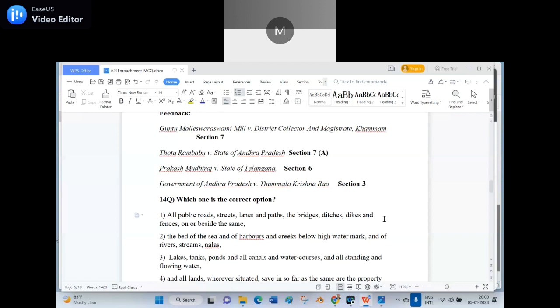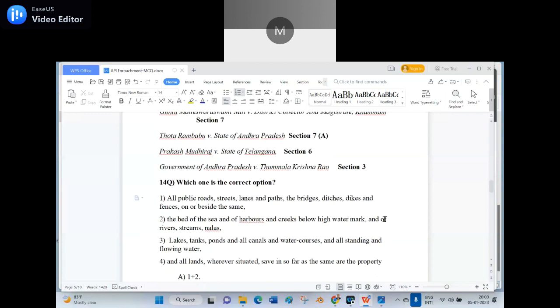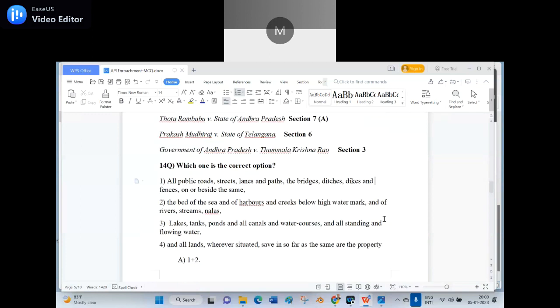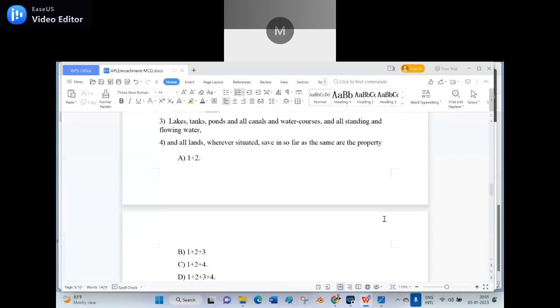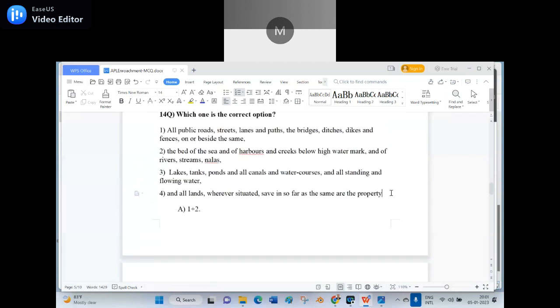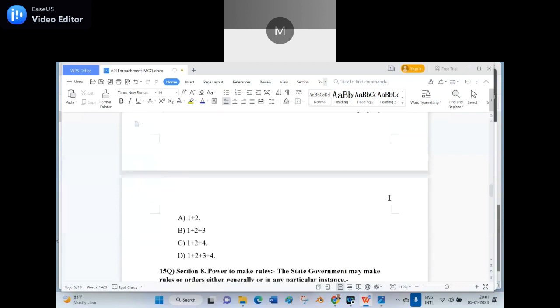Lakes, tanks, ponds, and all canals and water courses, and all standing and flowing water. 4. And all lands, whatever, wherever situated, save in so far as the same are the property. Options: A, 1 plus 2. B, 1 plus 2 plus 3. C, 1 plus 2 plus 4. D, 1 plus 2 plus 3 plus 4. Here I have given the 4.